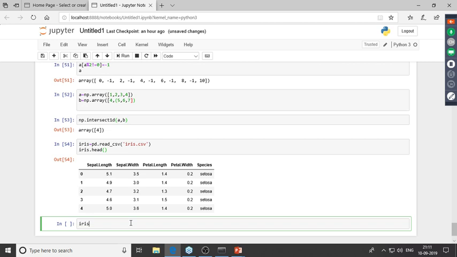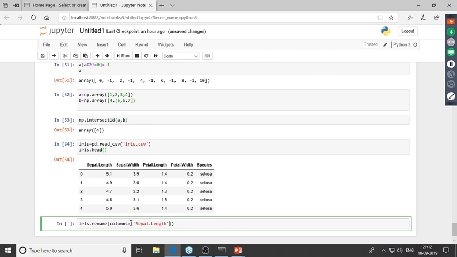Now I'd have to change the name of this column from sepal.length to s-length. So I'll start off by giving the name of the data frame, and I'll type in iris.rename. And this has a parameter called columns, and this would take a dictionary as an answer. So inside this, the key would be the column of which I'd have to change the name. So it is sepal.length. So this has to be capital L, and I want to change this to s_length.